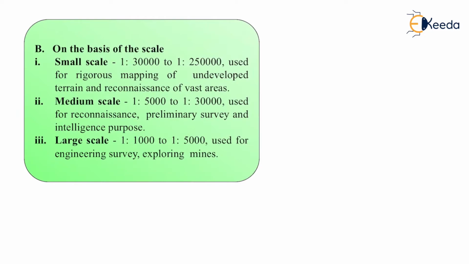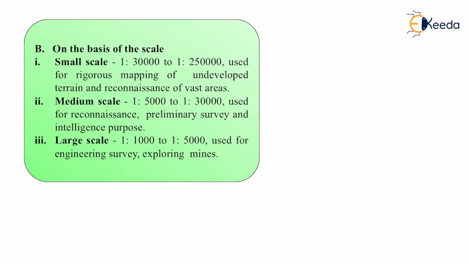So in small scale we can cover a huge area. Medium scale is 1 to 5,000 to 1 to 30,000, and it is used for recognition, preliminary survey and intelligence purposes. And last comes large scale, where the scale is between 1 to 1000 and 1 to 500, and it is used for engineering survey and exploration of mines.